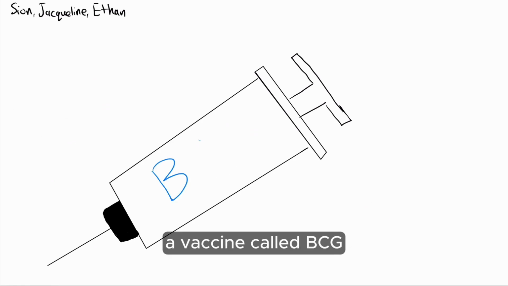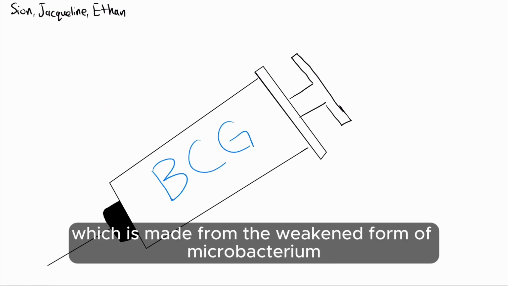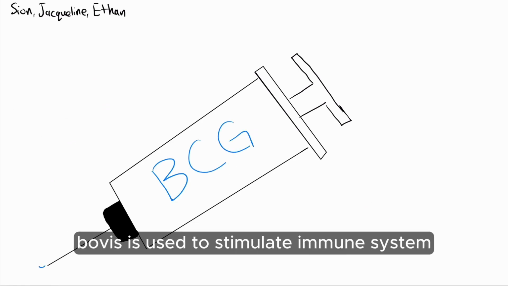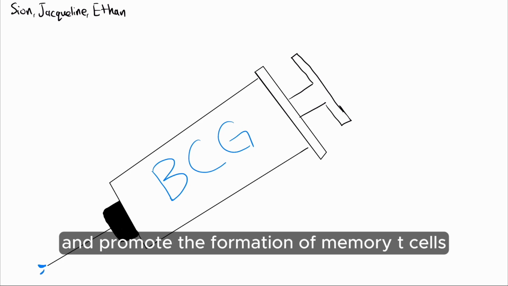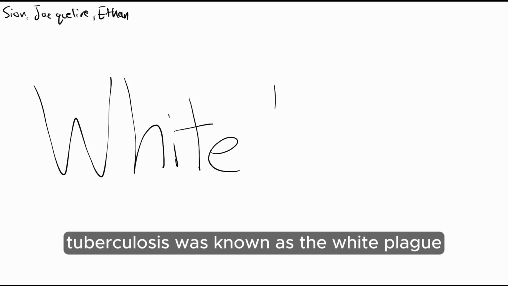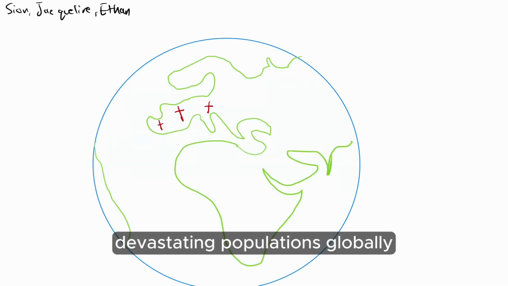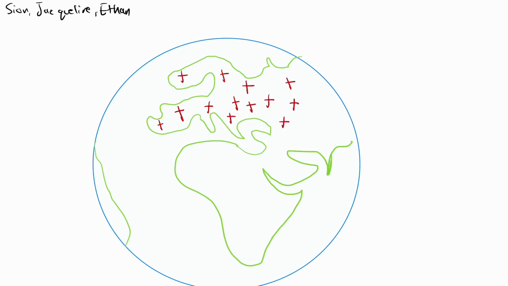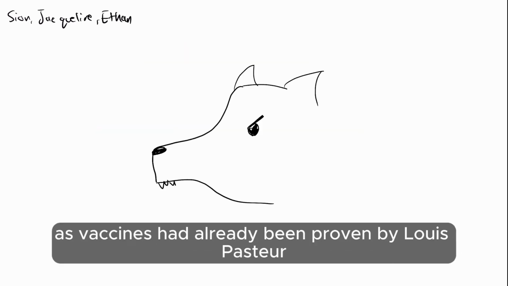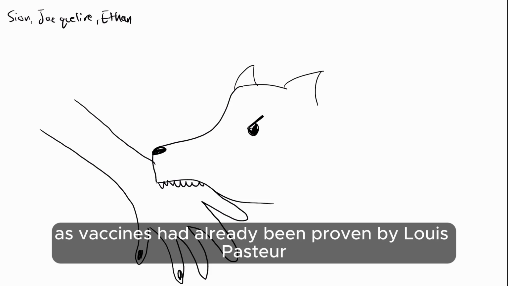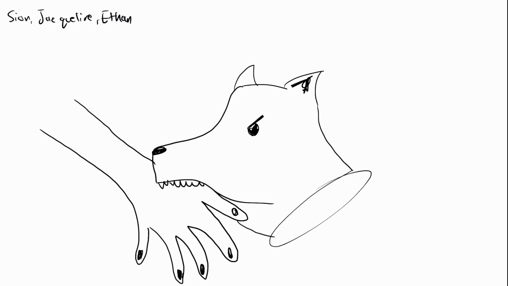In humans, however, a vaccine called BCG, which is made from the weakened form of Mycobacterium bovis, is used to stimulate the immune system and promote the formation of memory T cells. Tuberculosis was known as the White Plague, devastating populations globally, especially in Europe. The concept of using weakened microorganisms as vaccines had already been proven by Louis Pasteur with anthrax and rabies.